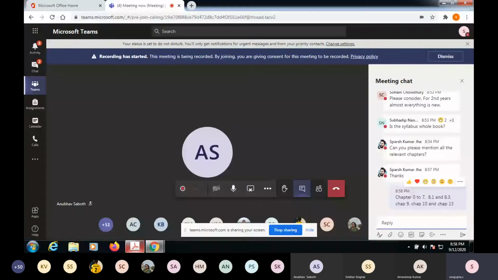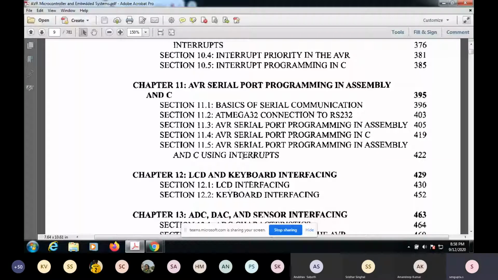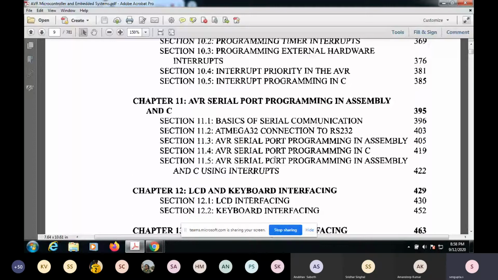These are really important chapters, but other chapters you can find out. So with the LCD, you can display things. With the serial program, you can communicate serially. So these are again important things, using interrupts and all. But I think you can catch up with these things once you are done with them.